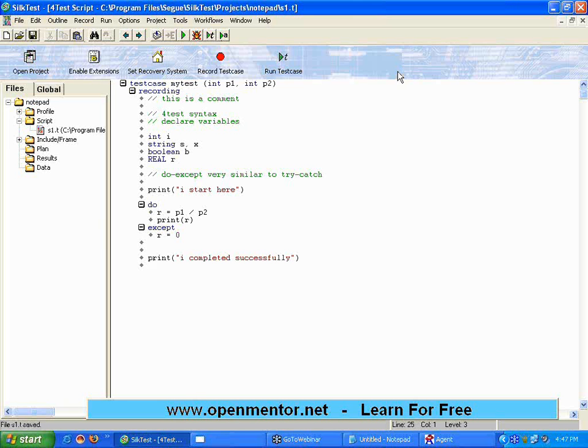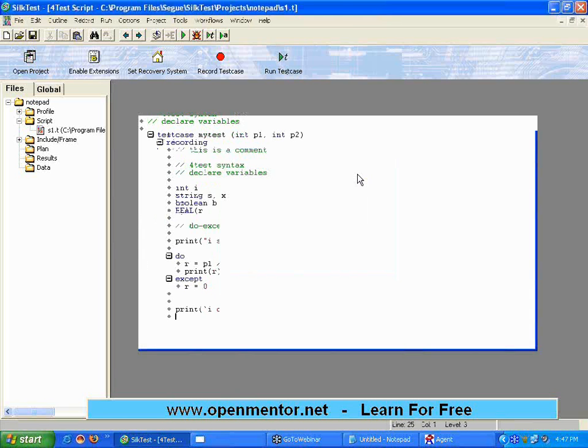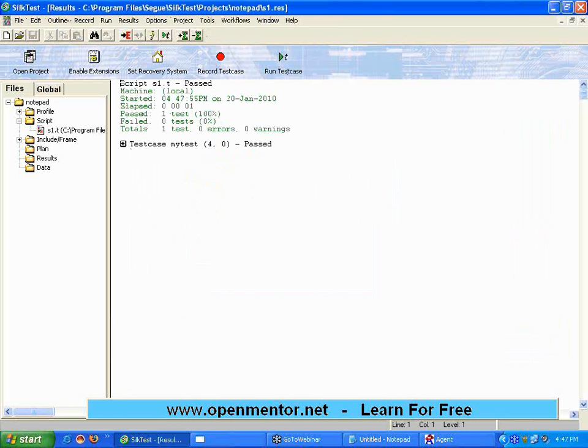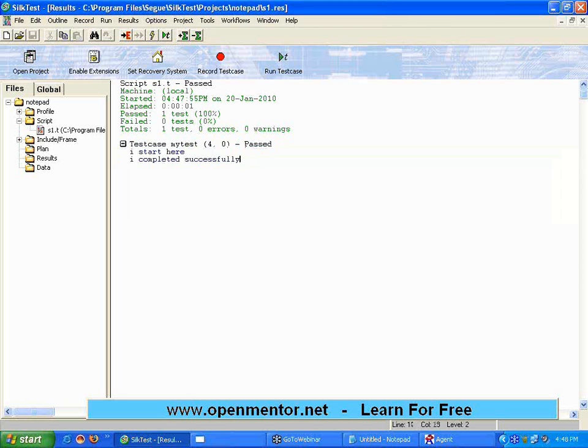It doesn't abort. So now if I execute here, now I pass 4, 0. Now watch. This time the program did not say error. It says it started here, it completed. Previously the same 4, 0 when I passed, division by 0 happened, so it couldn't come to the statement of printing I completed successfully. So this is called exception handling.